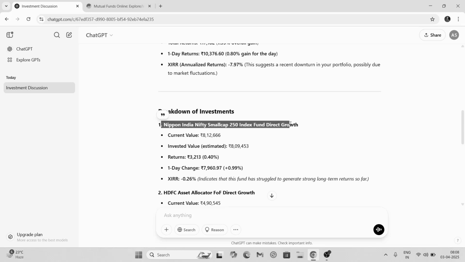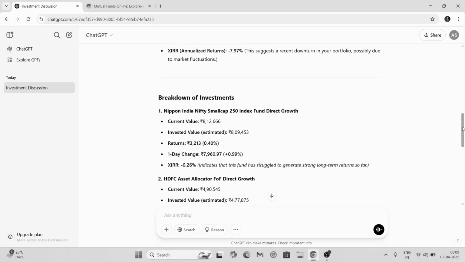Now let me say one thing here, that by showing information about my portfolio, this is not investment advice. Just because I'm investing in these, that doesn't mean you should also invest. You should do your own research, and based on your own research and your own risk profile, you should invest. Do your own research, then invest accordingly.